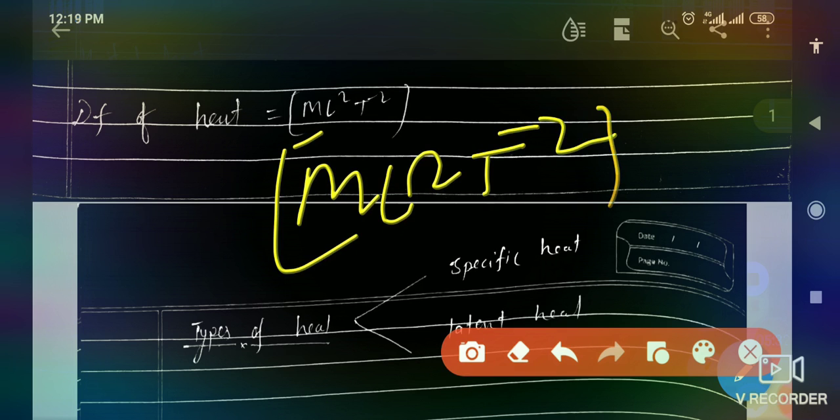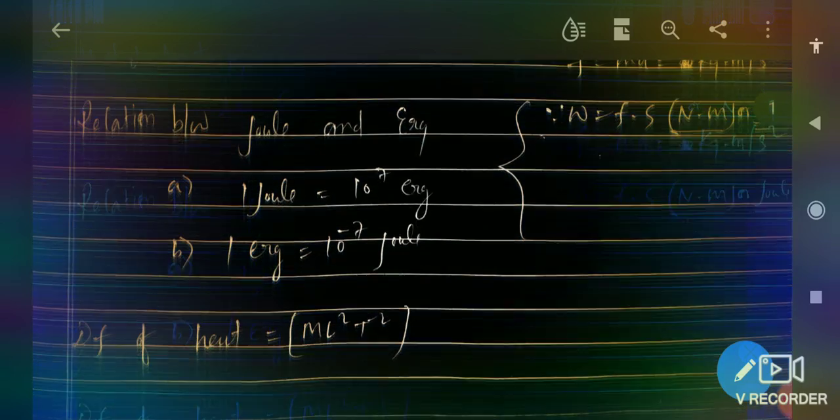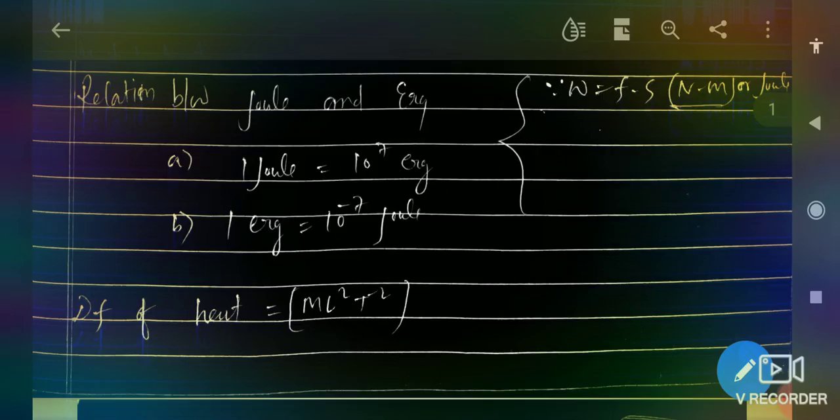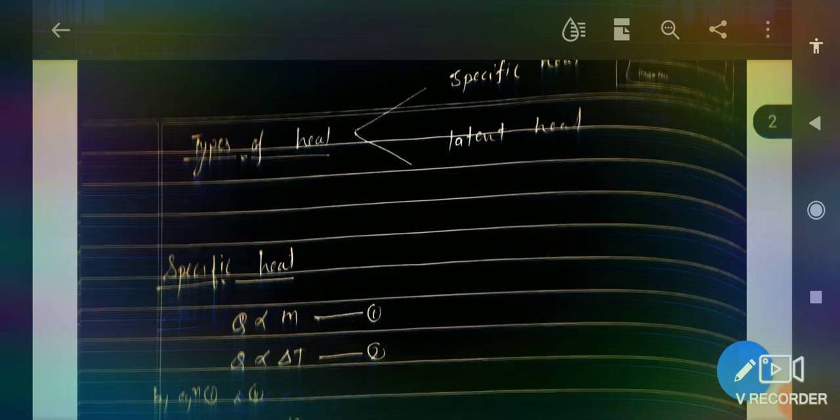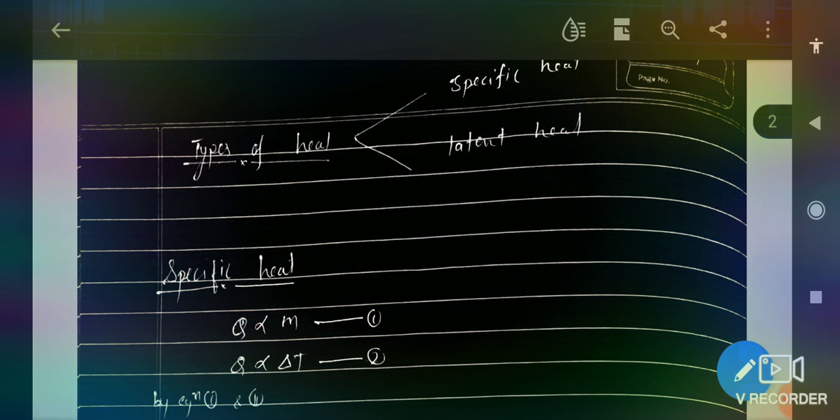Okay, ML²T⁻². Like this, we have completed what it is, its unit and its dimensional formula. Now we need to understand the types of heat. In 12th standard you have just studied the types of heat.